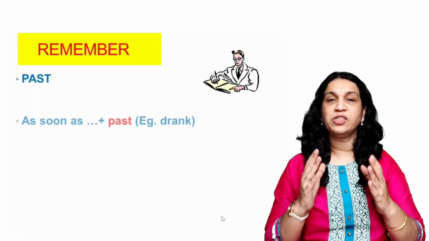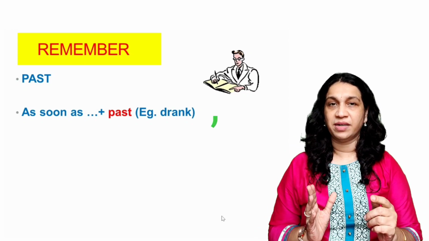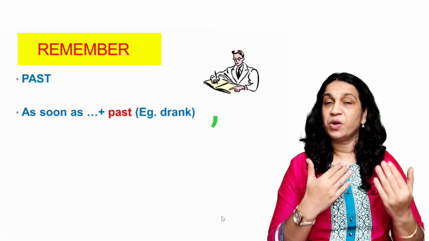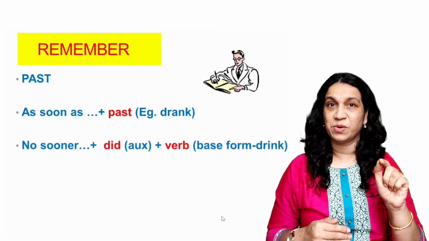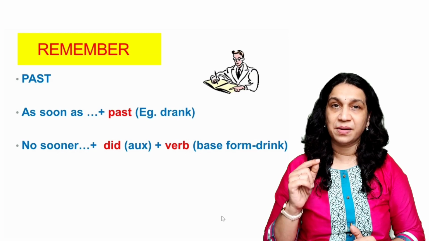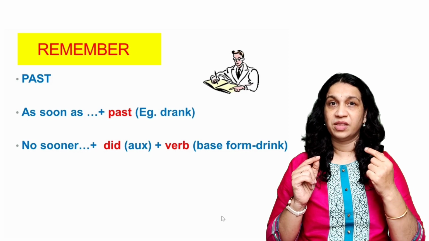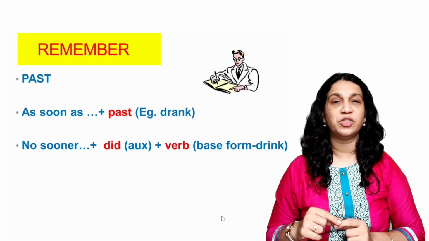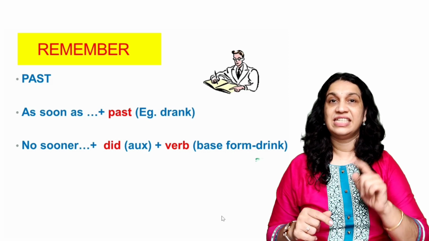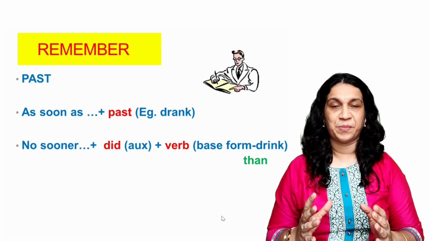You are going to use as soon as, you are going to use the past form and then put a comma. But when you are going to use no sooner, you are going to use did, that is an auxiliary, plus the base form, that is always the present form. So the base form of drank is drink, and then you're going to use the word than, THAN, and the rest of the sentence remains the same.